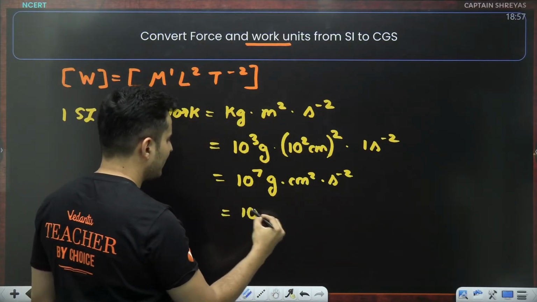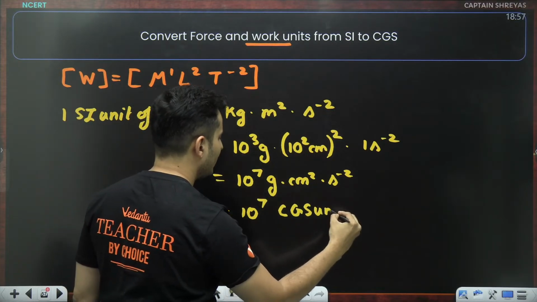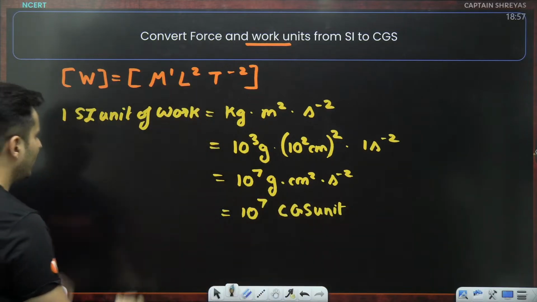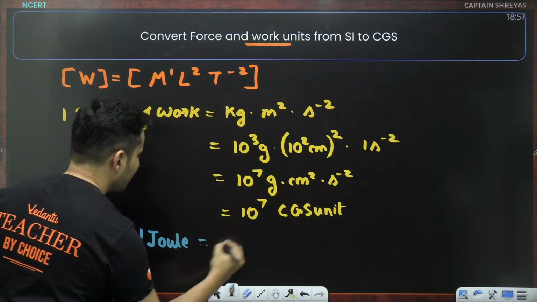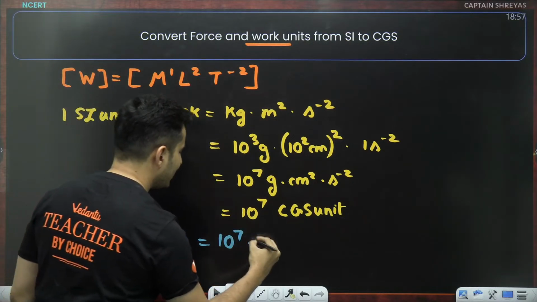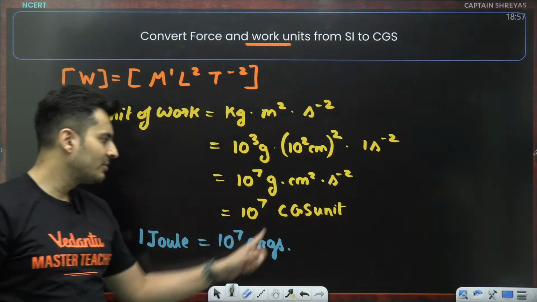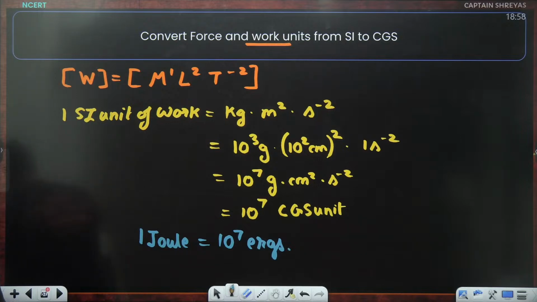What is this? This is basically your CGS unit. Exactly. So, one SI unit of work is called 1 joule. So, 1 joule is basically 10 to the power 7 ergs, which is the CGS unit of work. This is how this has to be done.